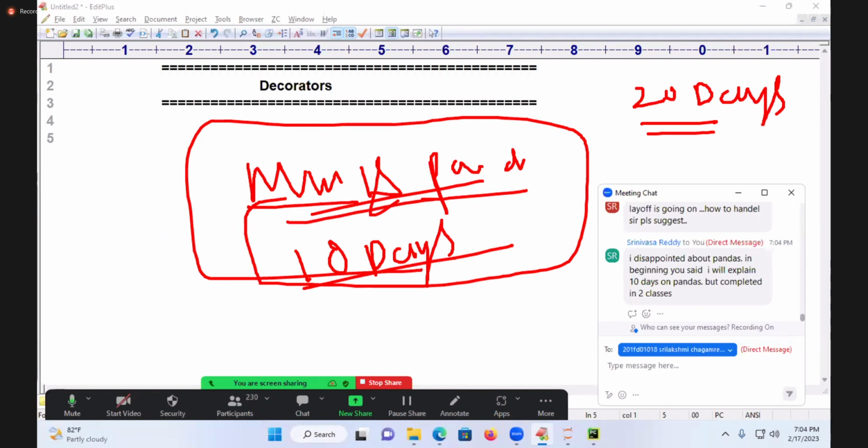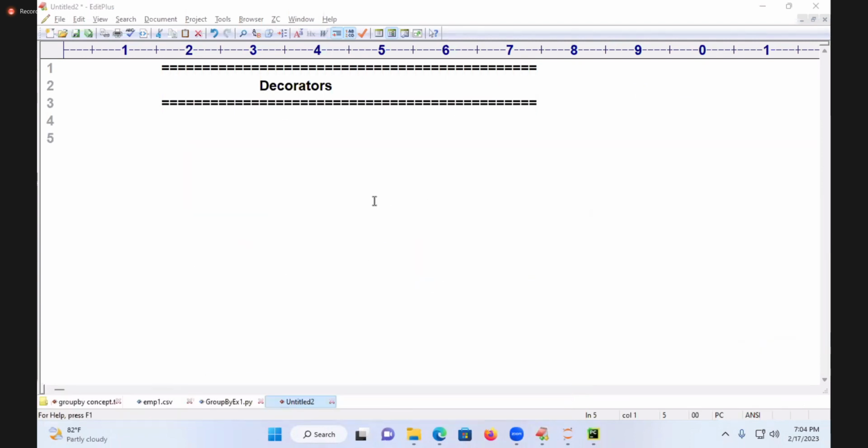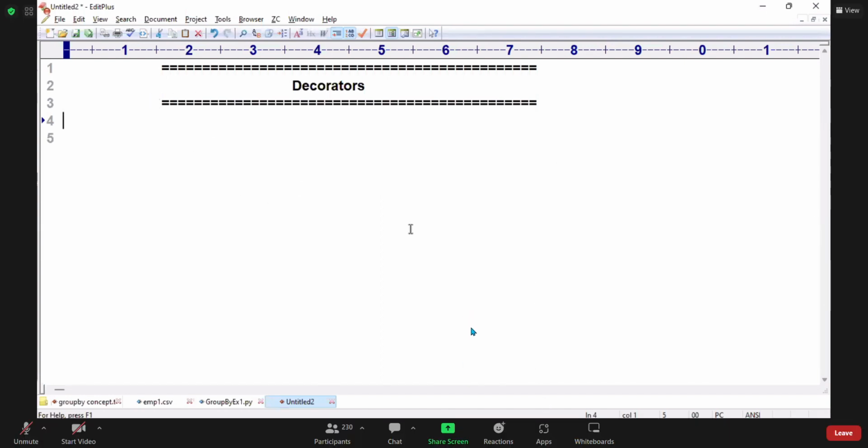So don't expect that many things. Whatever every batch is taking, I'm taking that only, my dear student. I already said 10 days for Python, NumPy and pandas, and I am still on the same word. KVR will say the word, and he will stand on the same word. I will not come out of that word. That is my nature, my dear student, Srinivas Reddy.